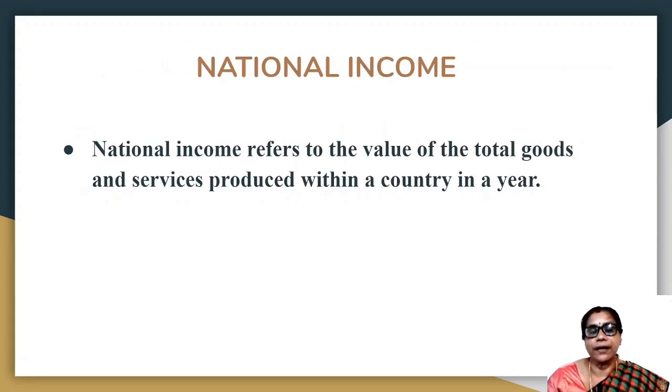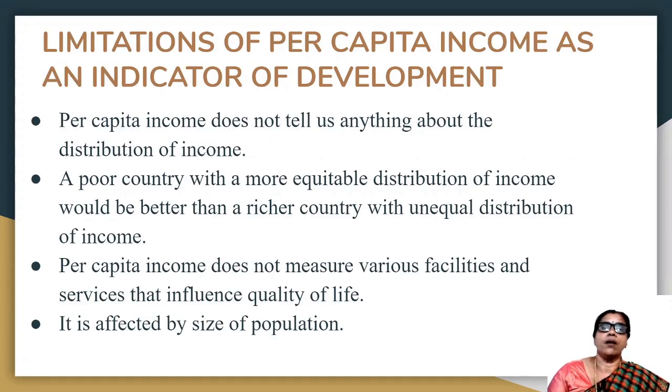Once again, let me repeat, children. National income refers to the value of the total goods and services produced within a country in a year, and per capita income is derived by dividing the total national income by the total population.